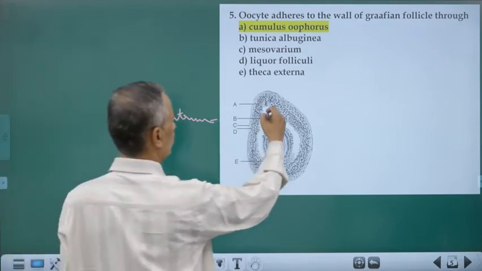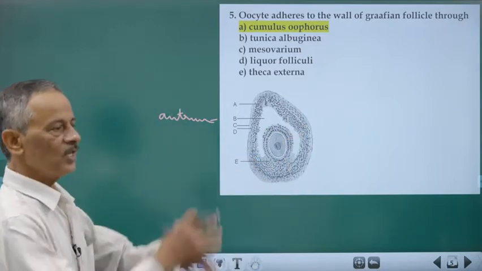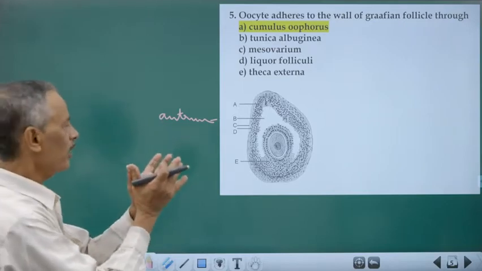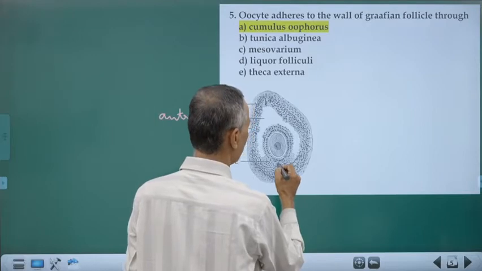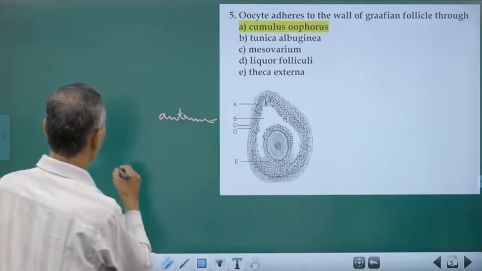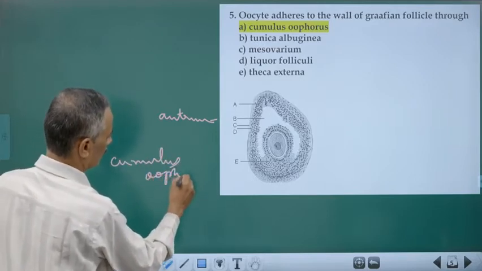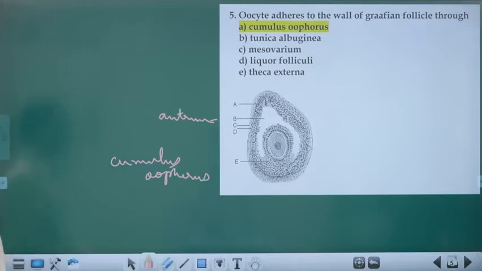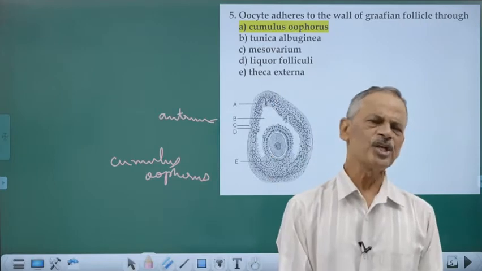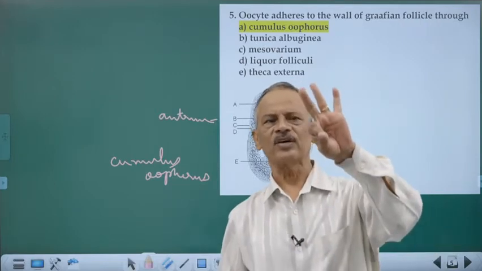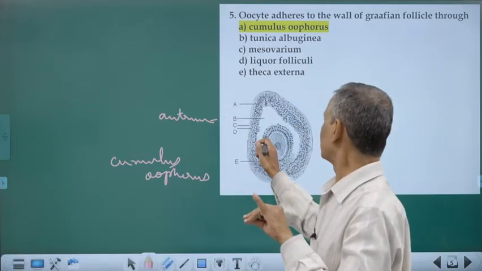So in between you have a fluid filled cavity. Now the ovum is remaining bathed in that fluid, and is connected to the wall of the ovary by means of a small part which is called cumulus oophorus. These are all occurring during tertiary follicle stage. In tertiary follicle stage, three important events are taking place. What are they? The theca become divided into a theca externa and theca interna.